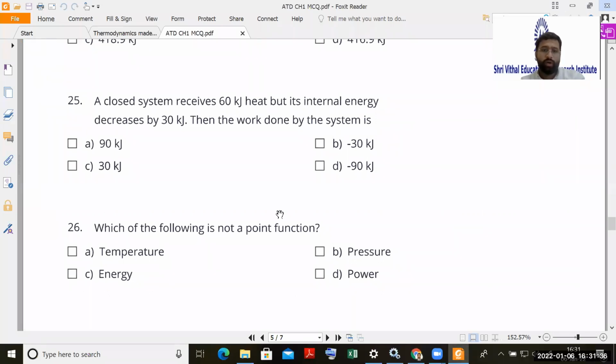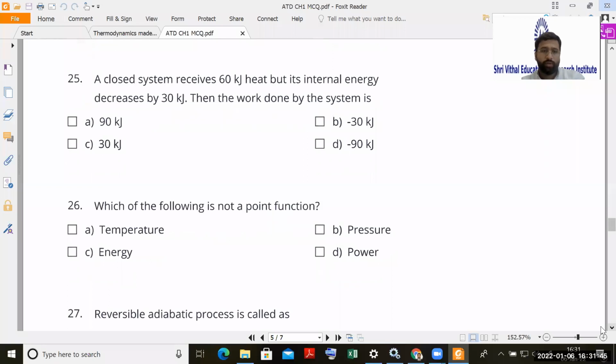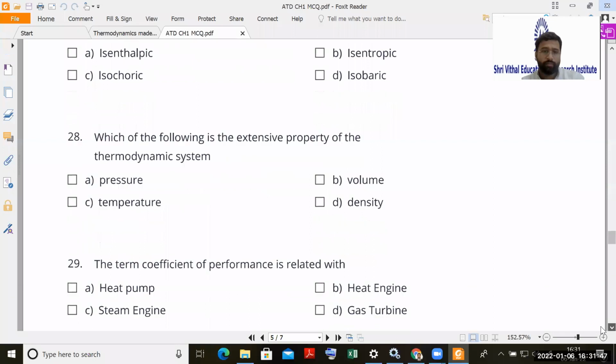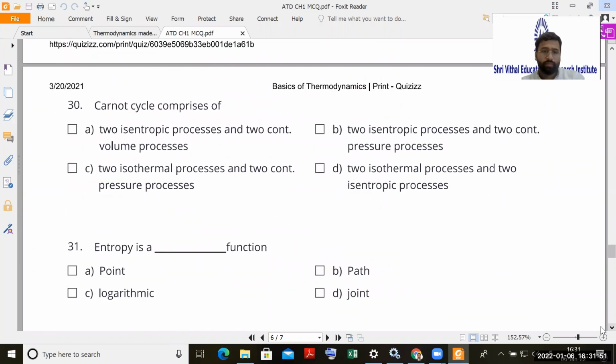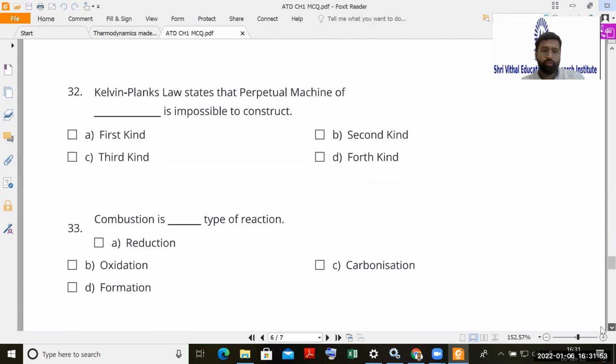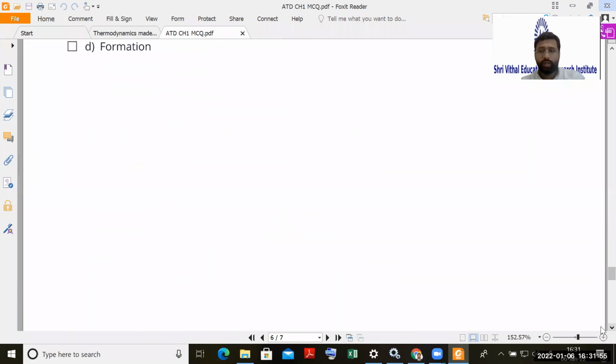Which one of the following is not a point function? So you have to basically look for path function. Here path function is power. Option number D. So many of the questions are actually remaining. Okay, these are related to second law. So we'll take later. Okay.